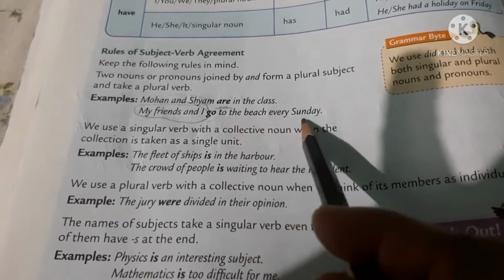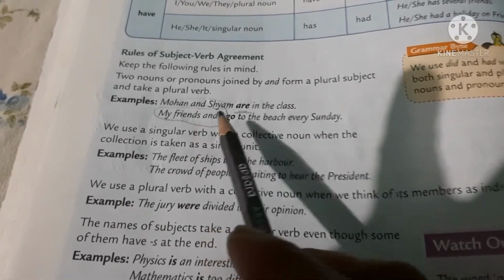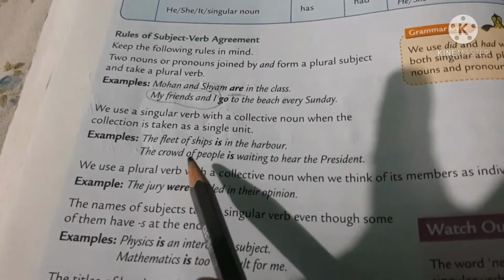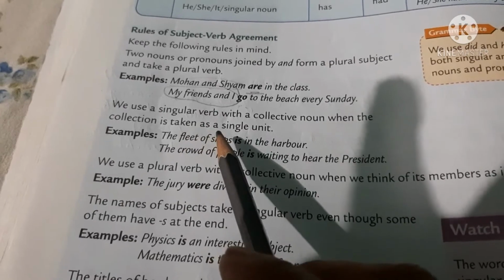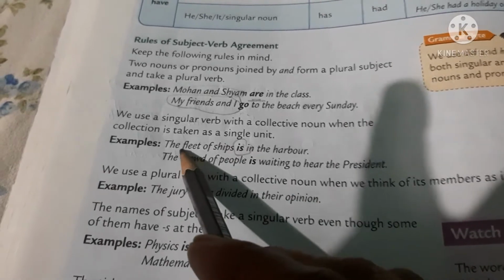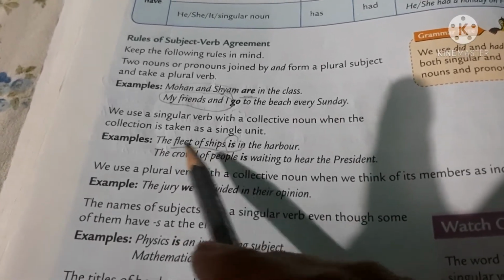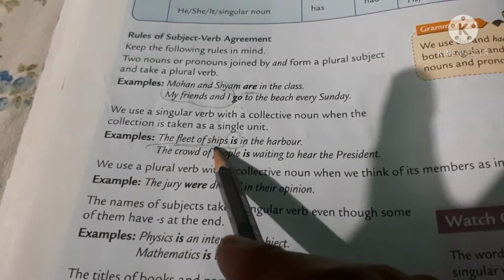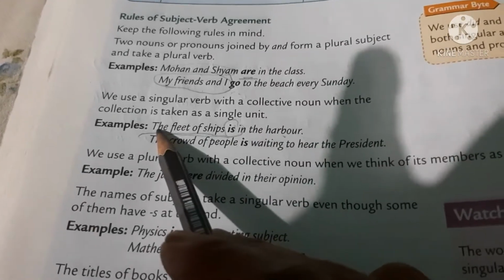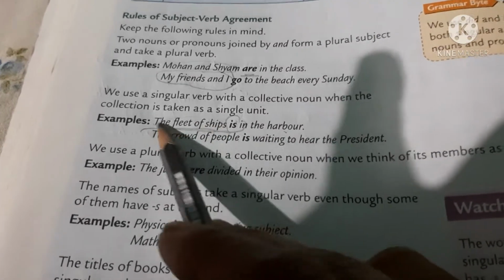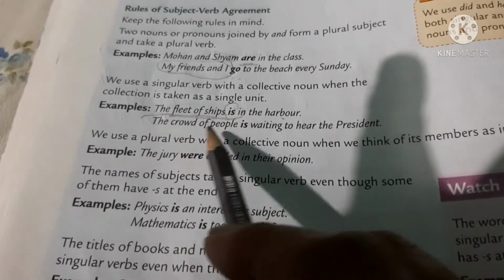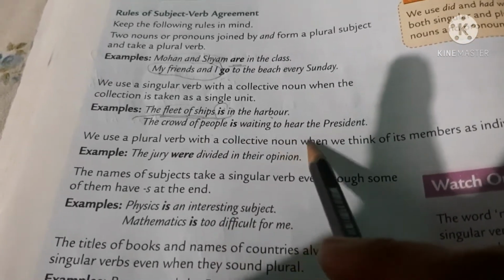So go to the beach every Sunday. Plural subject, plural verb. We use a singular verb with a collective noun when the collection is taken as a single unit. A fleet of ships is considered as a single unit. The fleet of ships is in the harbor. This is actually plural, but it is considered as singular. So singular subject, singular verb. The crowd of people is waiting to hear the president.